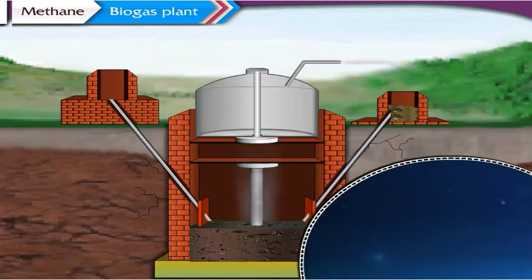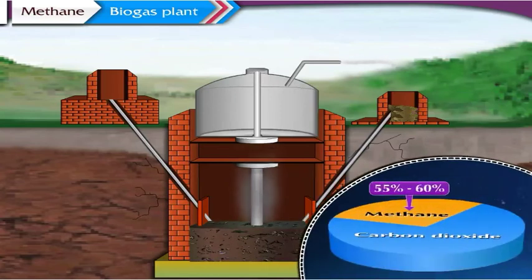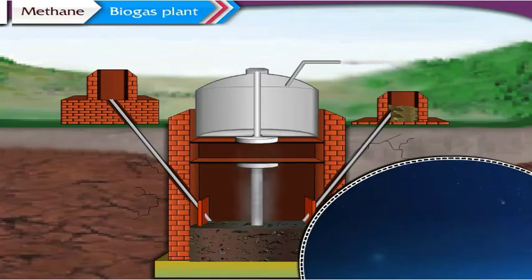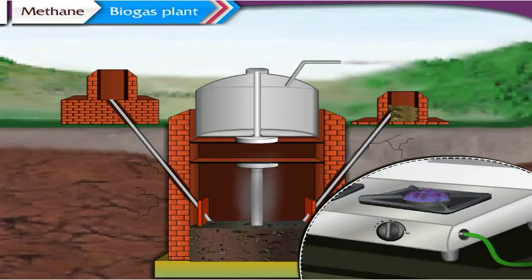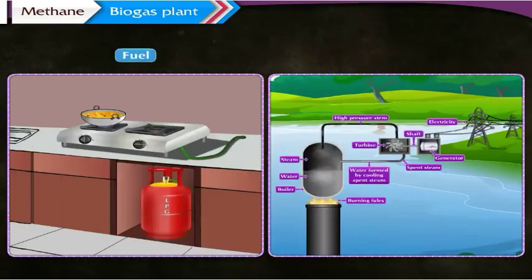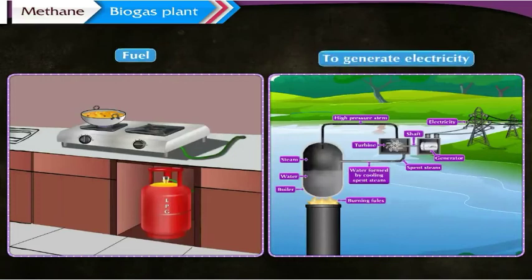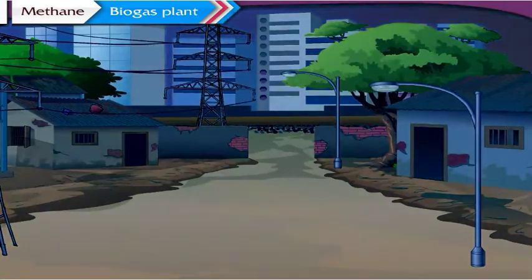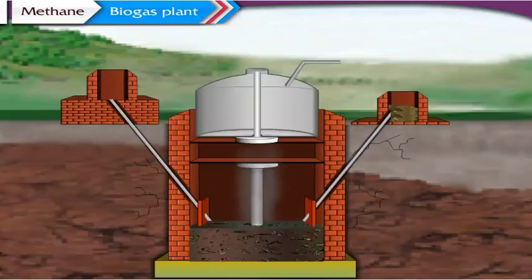Biogas contains about 55% to 60% methane, and the rest is carbon dioxide. It does not produce smoke on burning, nor does it leave any residue after burning. It is therefore a clean and convenient fuel. It is used as a fuel to cook food and also to generate electricity. This electricity can be used to power street lights. We have understood the functioning of a biogas plant and the uses of biogas.